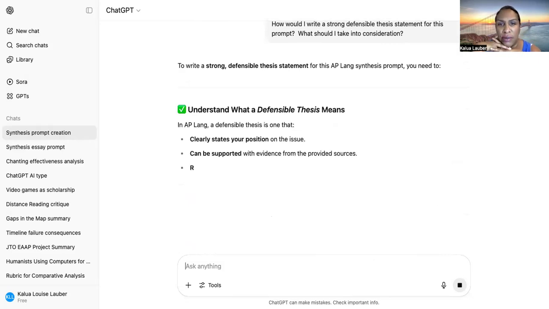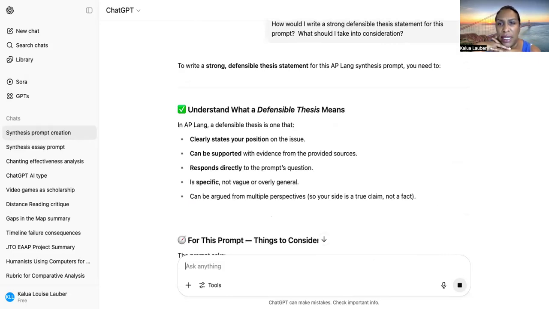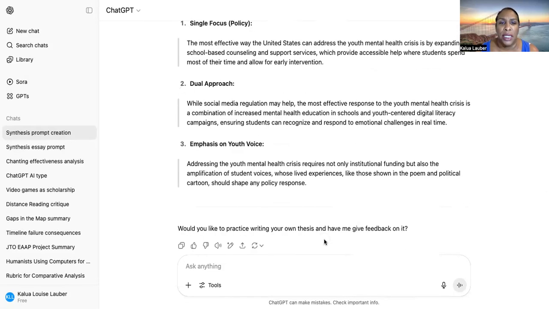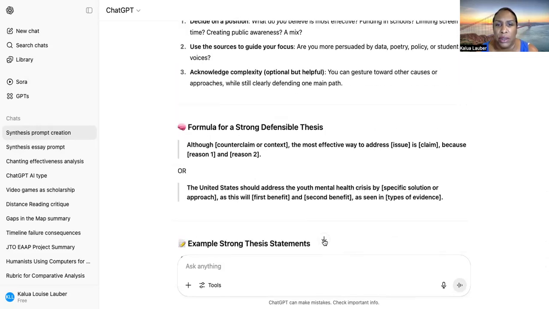To write a strong defensible thesis statement for this AP Lang synthesis prompt, you need to, and then it gives you step by step: clearly state your position on the issue, which is what I teach every day; can be supported with evidence from provided sources; responds directly to the prompt's question; is specific, not vague or overly general; can be argued from multiple perspectives. Okay, so here are some things to consider.